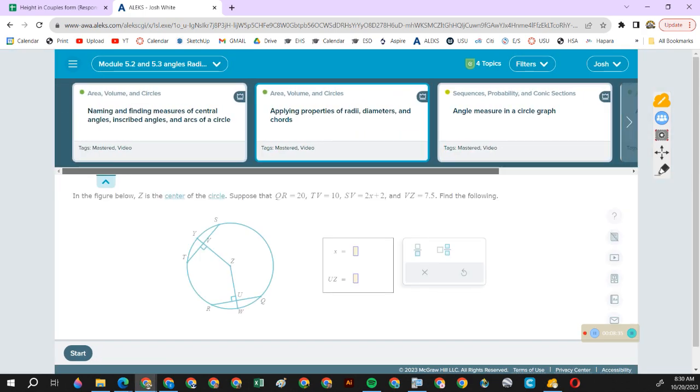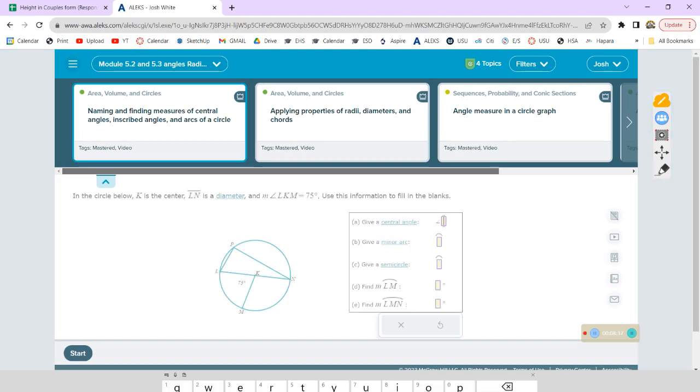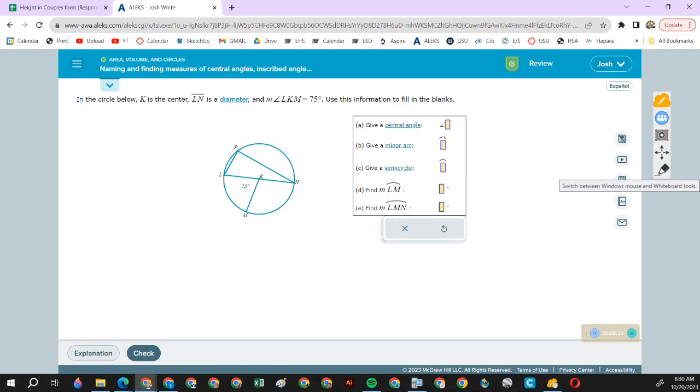Okay, and so arcs. In mathematics, an arc is not just any curved line. An arc is a piece of a circle.